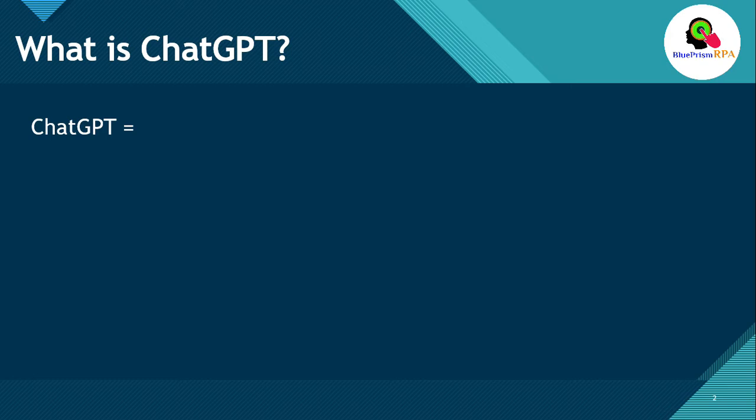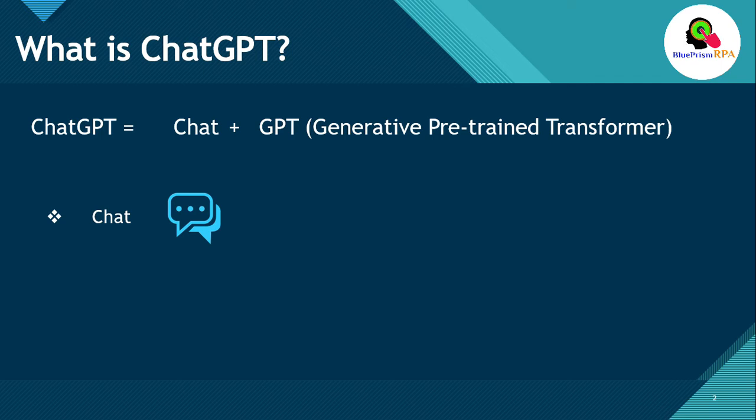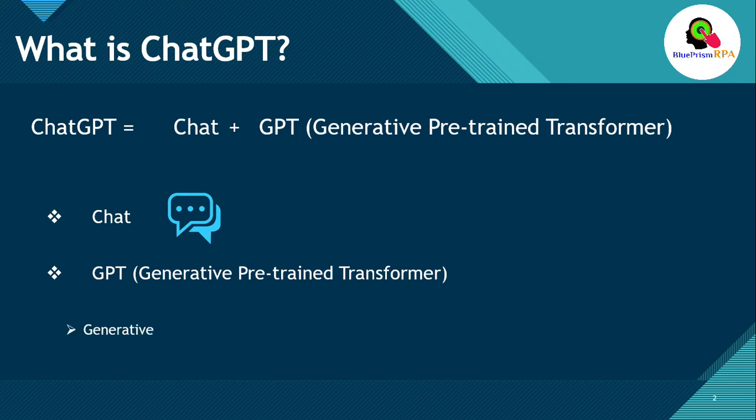ChatGPT is composed of two words, chat and GPT. In ChatGPT, the term chat refers to the way the AI language model interacts with the users, just like having a friendly conversation with someone. GPT stands for Generative Pre-trained Transformer. Let's understand each term. The term generative indicates that the model has the ability to generate new text on its own, such as producing a relevant response in conversations. It is like a creative friend who can come up with new and exciting things to say without anyone telling it what to say.